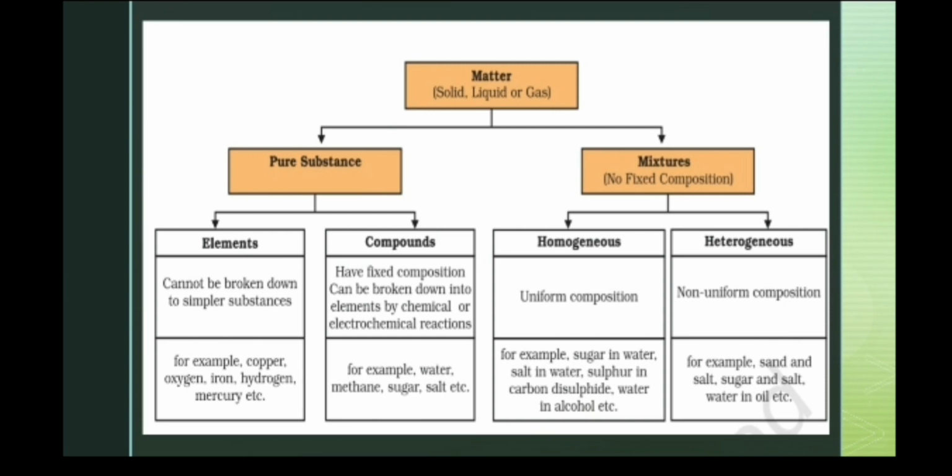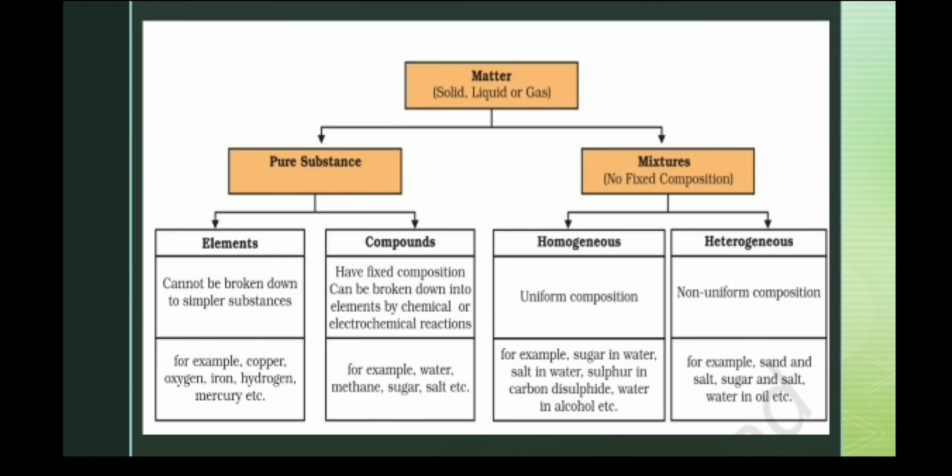Now coming to mixtures. Mixtures can be broadly classified into two types, homogeneous and heterogeneous. So what is a mixture? A mixture is a combination of two or more pure forms of matter. Usually, mixtures can be separated into pure substances.